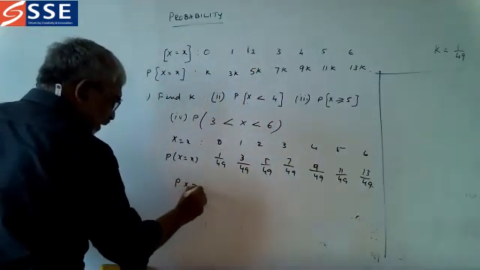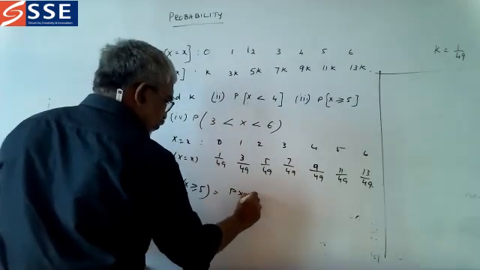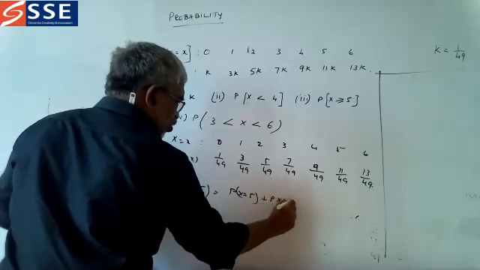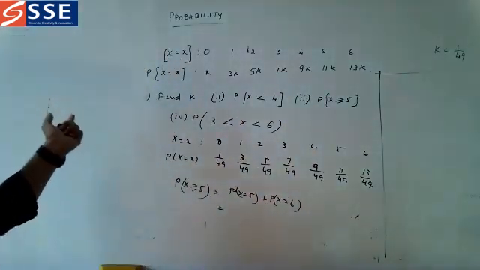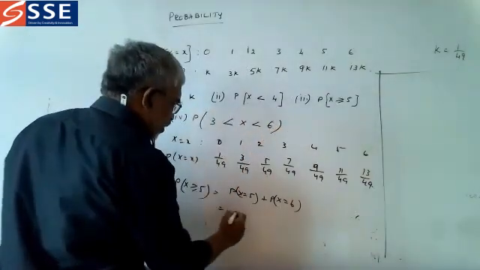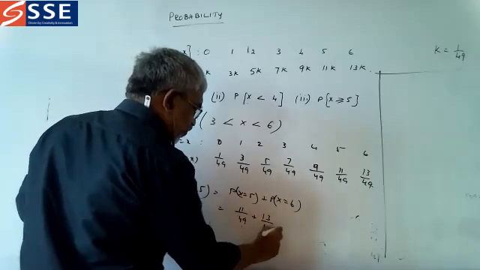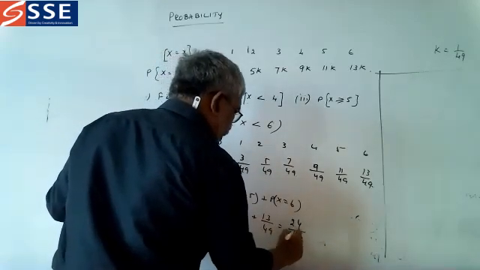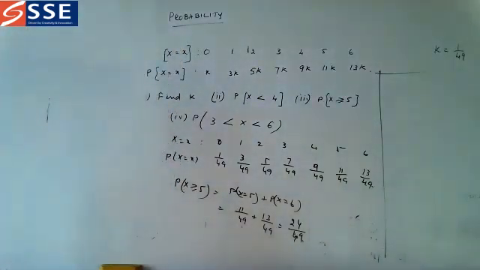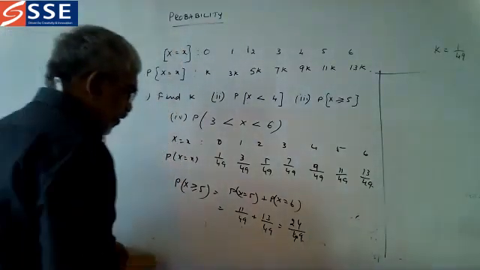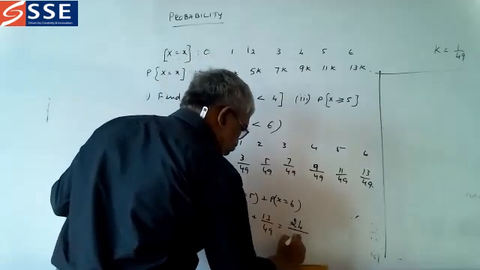Now let us go for the third question. P of x greater than or equal to 5 is equal to P of x equal to 5 plus P of x equal to 6. We can find it this way because there are only 2. If we go reverse, it will take more. So it is 11 by 49 plus 13 by 49, which is equal to 24 by 49. So we find it is 24 by 49.